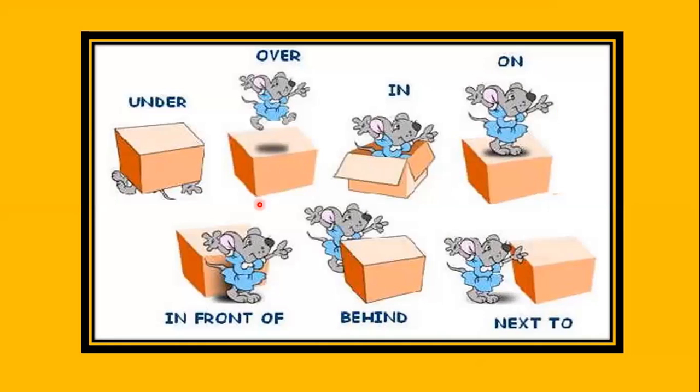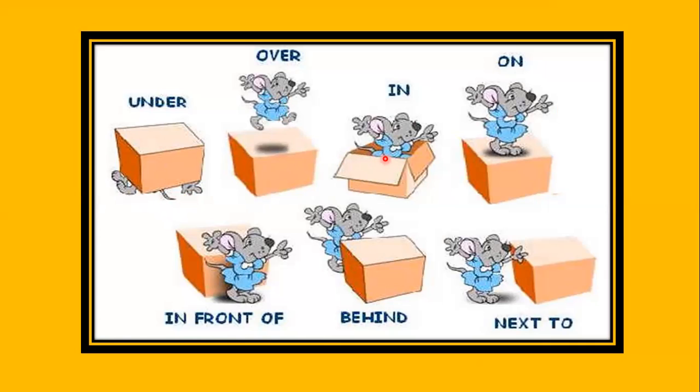Oh, so in the first picture, Miss Mousy is under the box. As you can see, only her feet and tail and ears are visible, and she is under the box. So what is the position of Miss Mousy? Under. She is under the box. And now in the second picture, Miss Mousy is jumping over the box, that is at the top of it. She is jumping over the box.